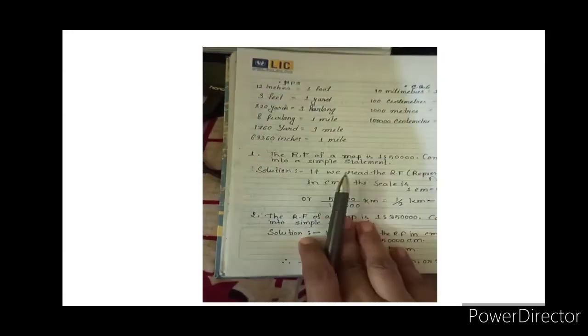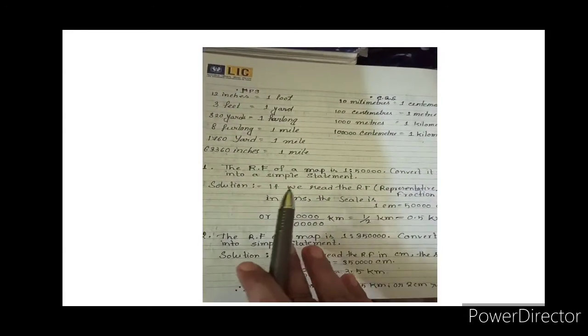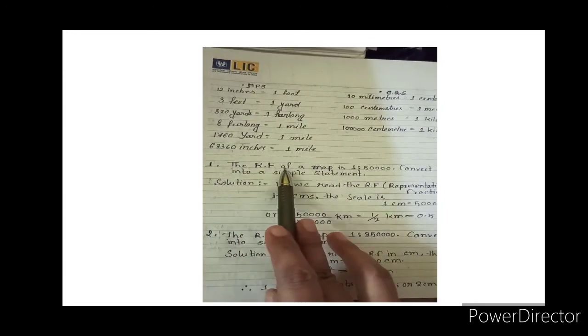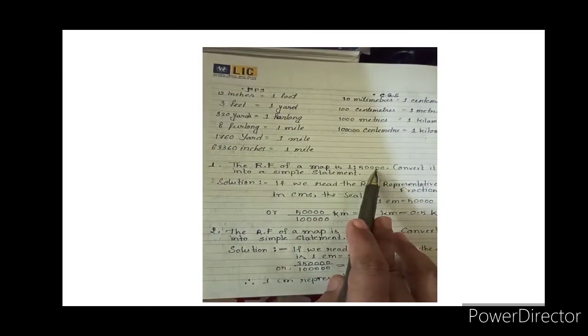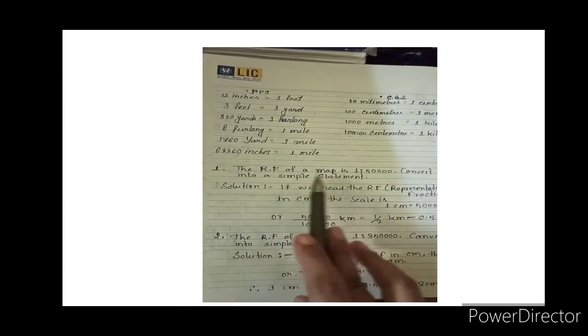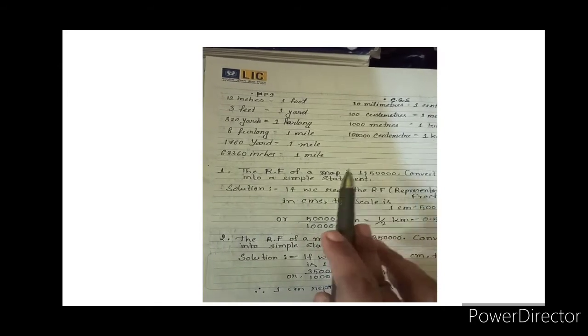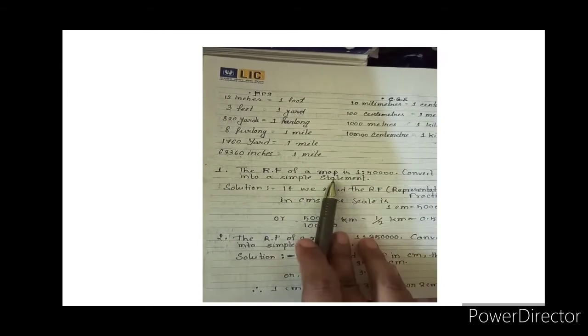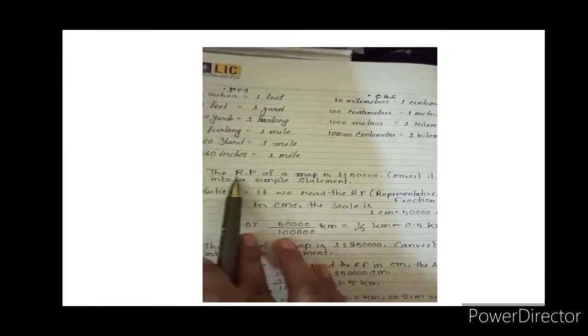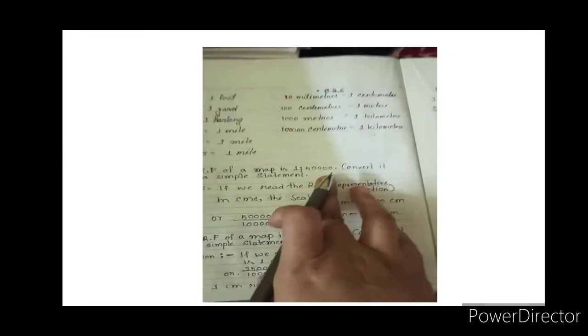Okay, so our first method is the statement method, the simple statement method. Number 1, the RF of a map is 1:50,000. Convert it into a simple statement. Simple statement means you have to convert it into kilometers.